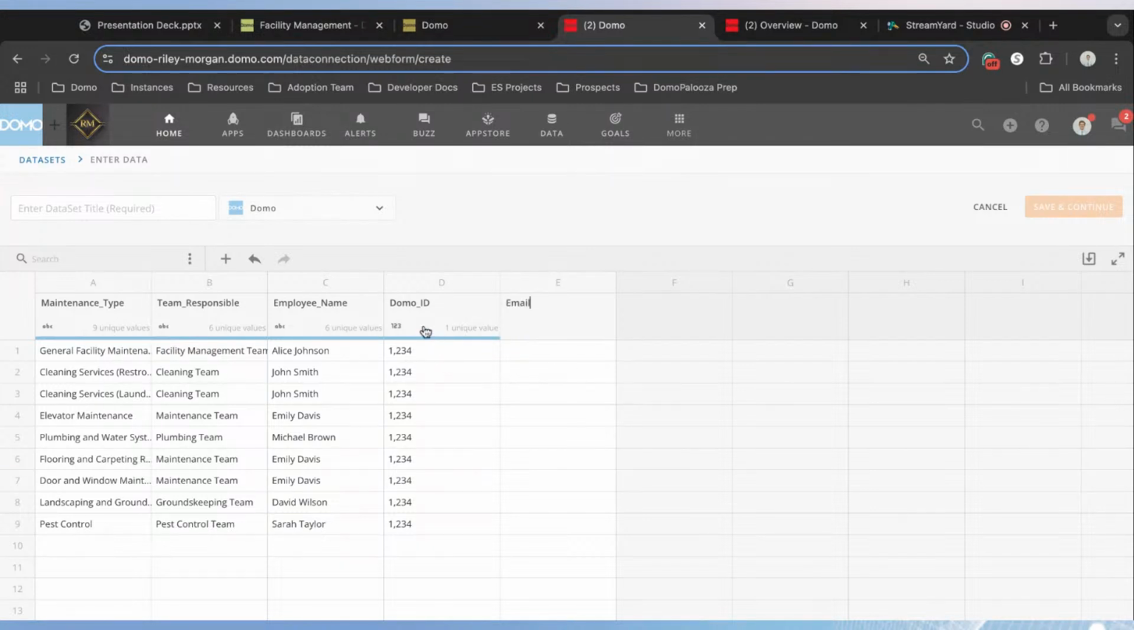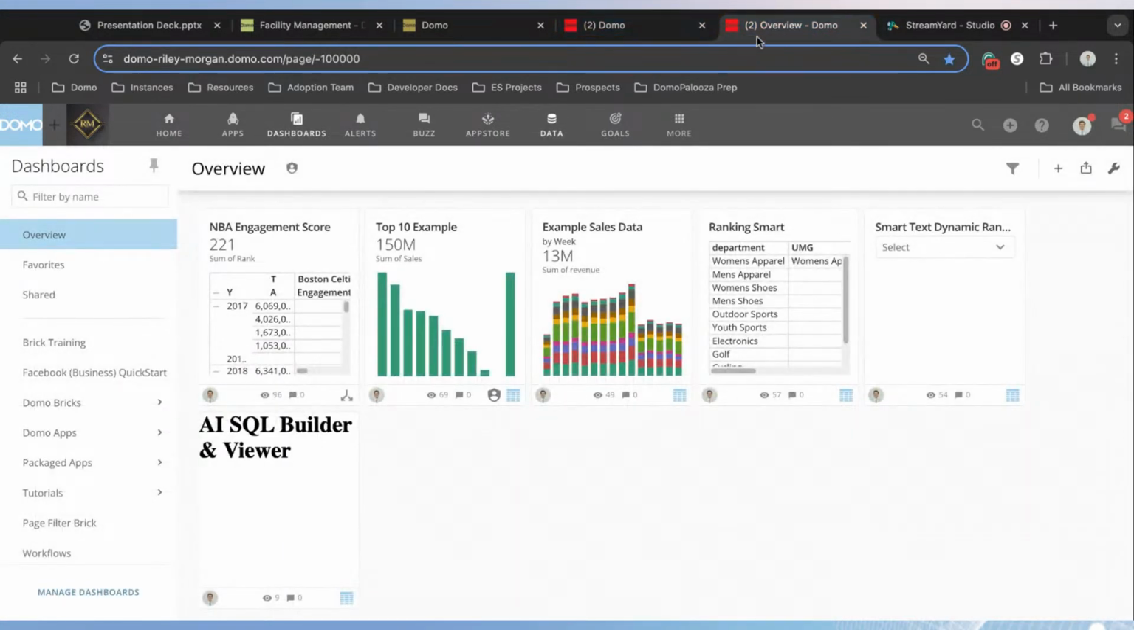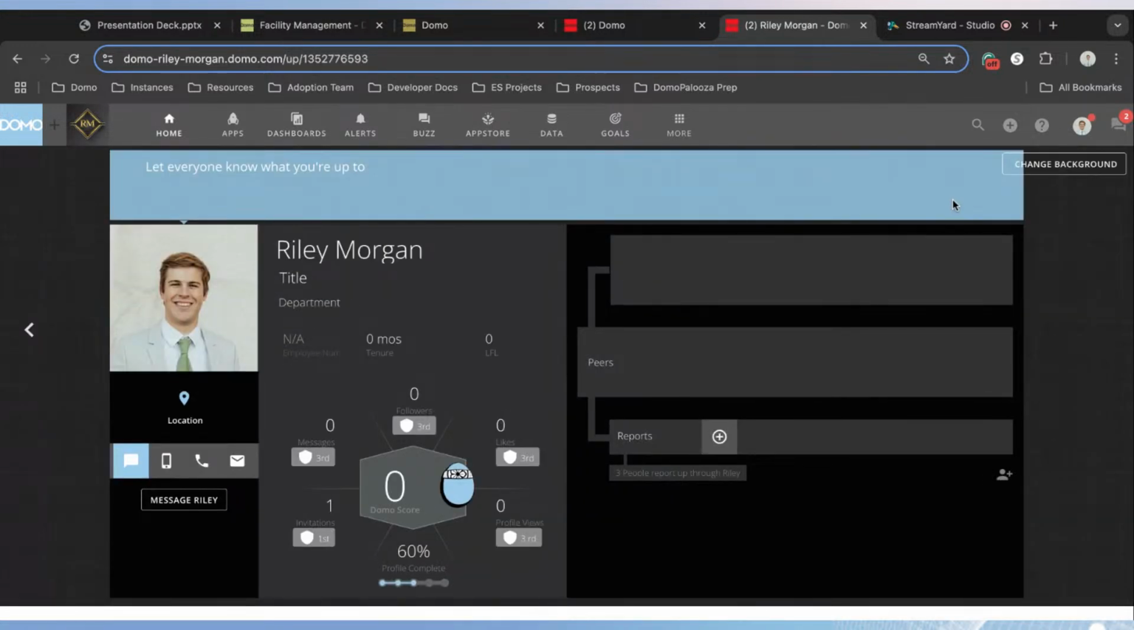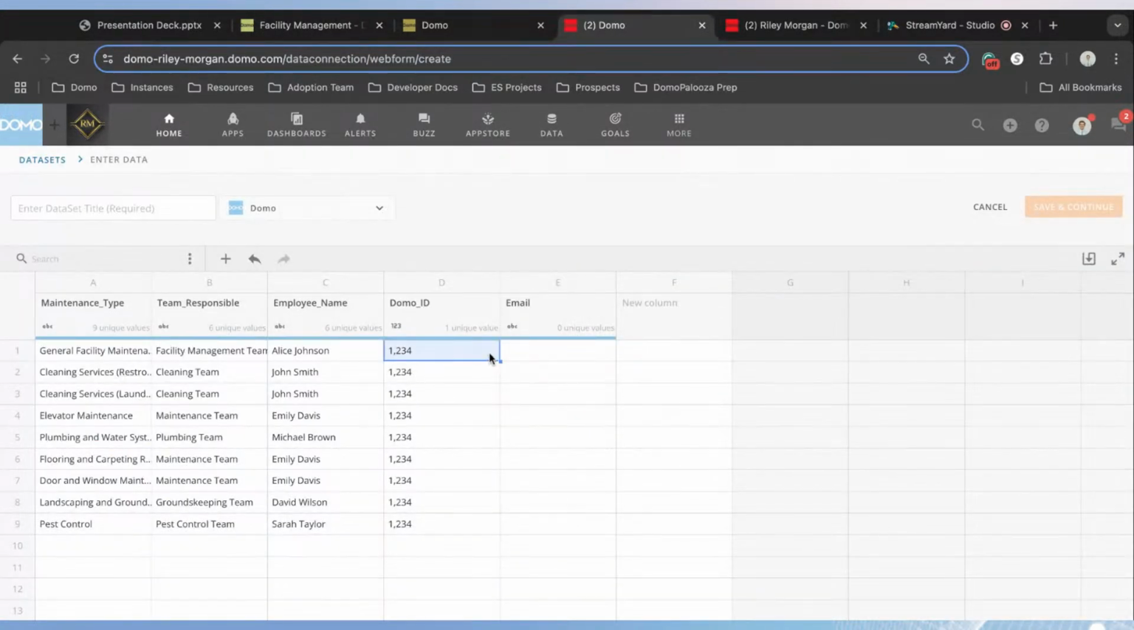And what I want you to do is under this Domo ID, let's open up a second instance of Domo, and we're going to jump between two tabs of Domo throughout this webinar. So keep this open. And I would encourage you to click on your profile picture at the top right and click on My Profile. Now, in the profile, in the URL, there is this number here, and this number is the Domo ID for your user. I want you to copy that number, and we're going to paste this in for the Domo ID for our users here.